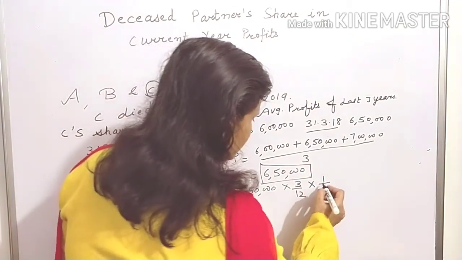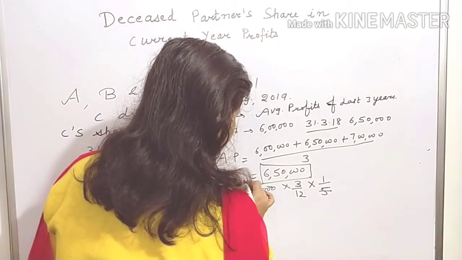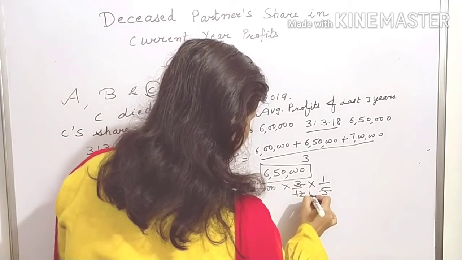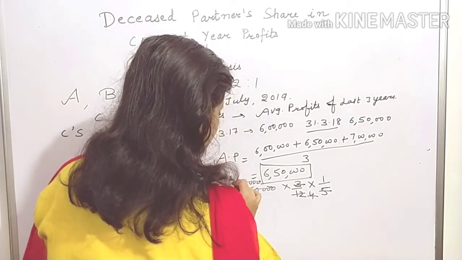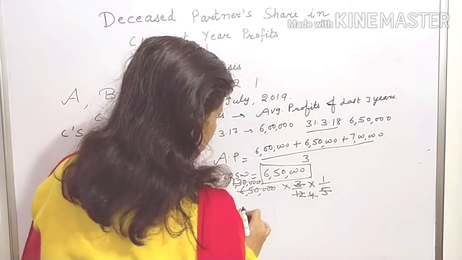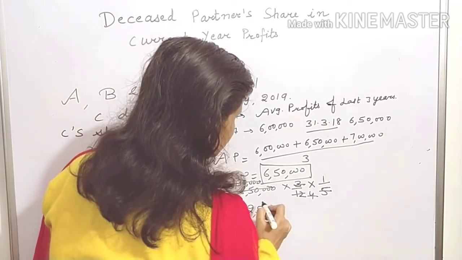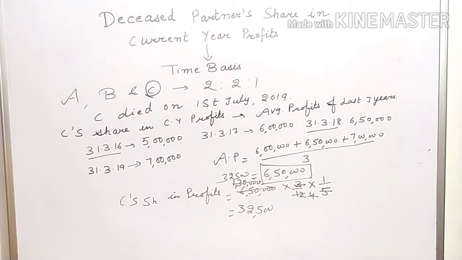So if you calculate, his share of profit will be 32,500. This is how you can use time basis, by taking last year as the base or using average profits as the base. Now, let us discuss how to compute profit on sales basis or the turnover basis.